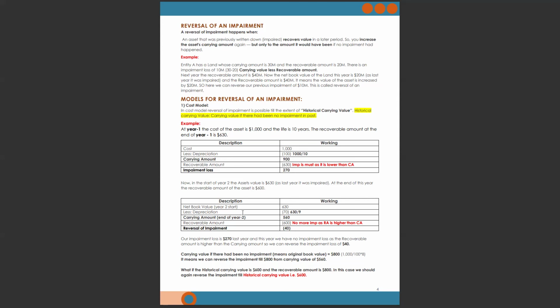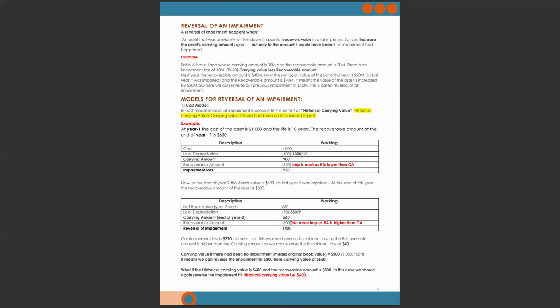Now you will have to book depreciation: 630 divided by 9. Why 9? Because 1 year has passed, so now the life left is 9 years. So 630 divided by 9 is 70. 630 minus 70 is 560. 560 is the carrying amount at the end of year 2, and at the end of year 2 the recoverable amount is 600, which is greater than 560.